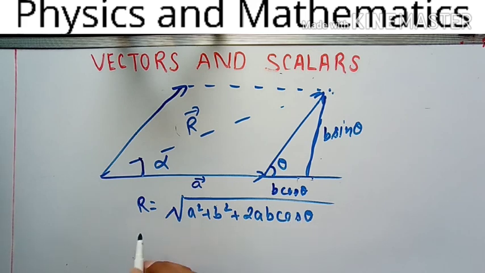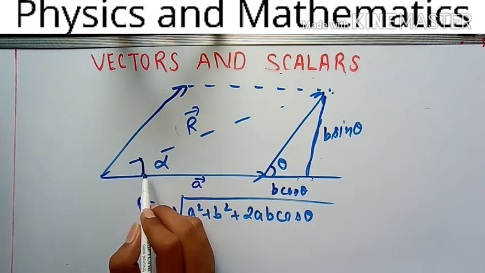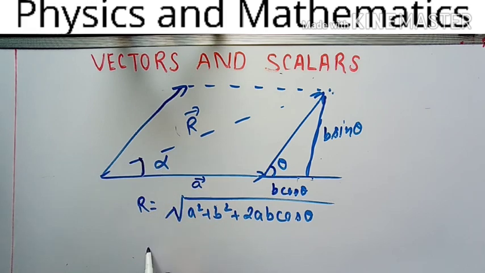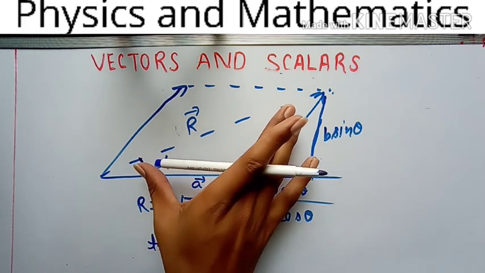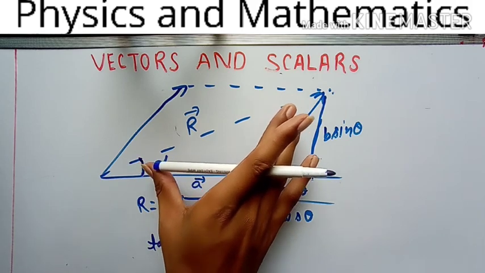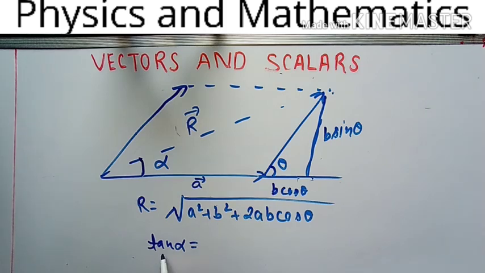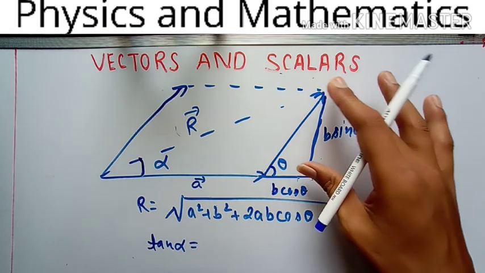Now move to its direction. For calculating the direction, you have to calculate the value of alpha, and for calculating alpha you have to take tan alpha. Because the hypotenuse length is not given to you, you cannot choose any other ratio like sine or cos, so you have to choose tan alpha. Now what is tan alpha? This is equal to perpendicular upon base.